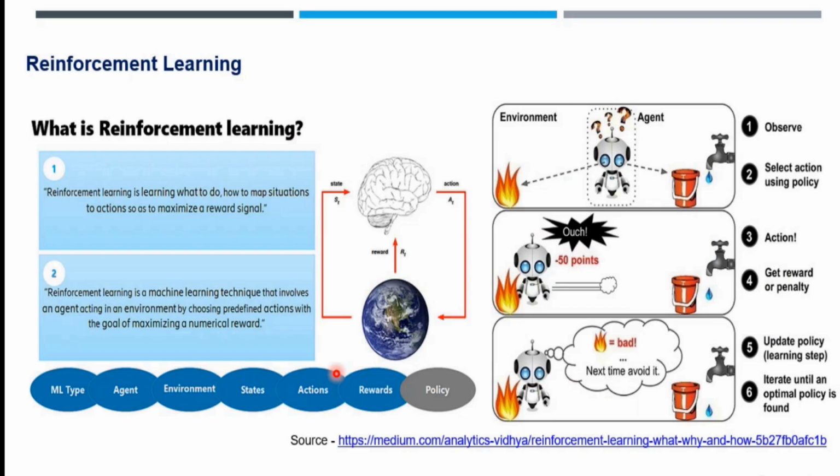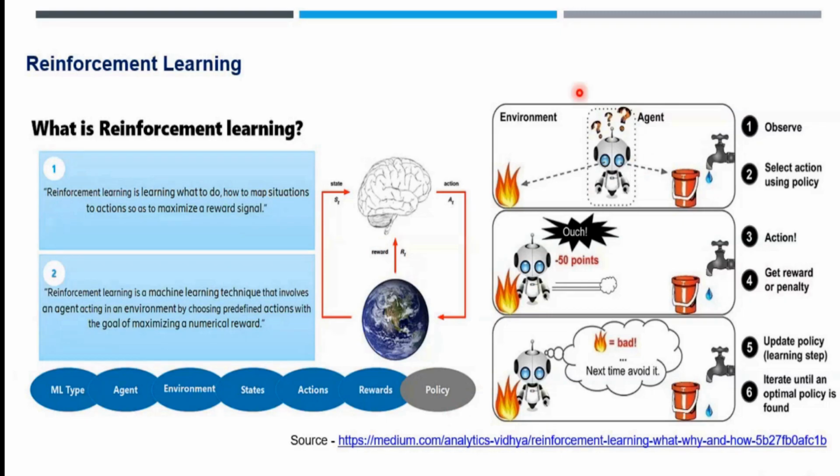Then the third method is reinforcement learning. In reinforcement learning, it is a little more difficult for the machine because it has to learn by itself. We simply pass some rules to our machine, then based on those rules, it will start learning by itself by making mistakes. Every time it makes some action. A lot of things are there: agent, environment, state, action, reward, policy. A lot of things have to be included in reinforcement learning.